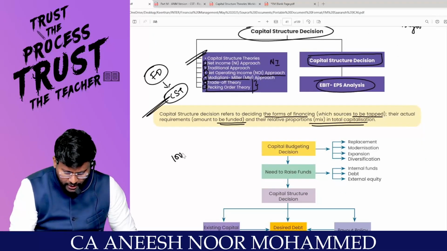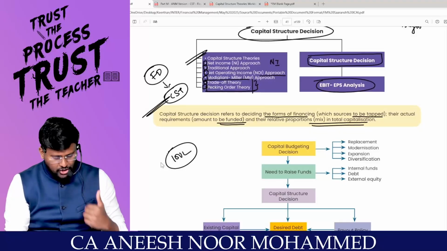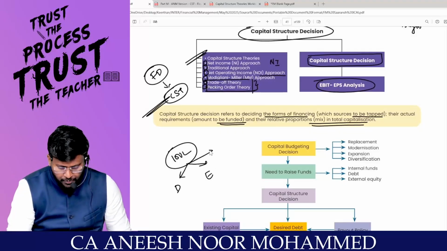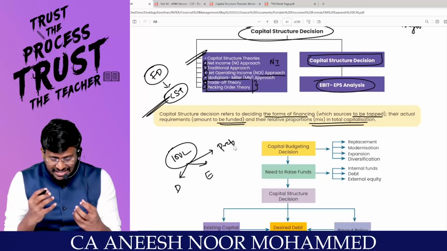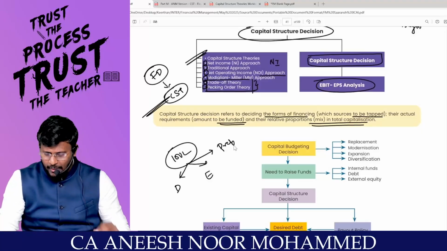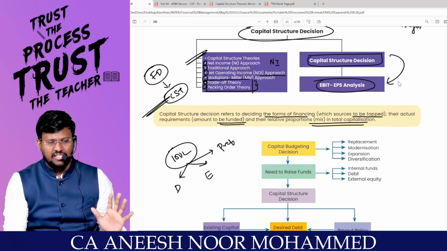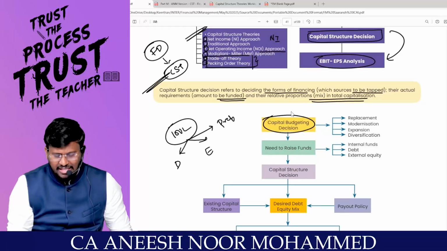The actual capital requirement, the amount to be funded, and their relative proportion make up the total capitalization. For example, if I am going to raise 100 lakh rupees, my dear lovable students, my question is, out of this 100 lakhs, how much should be debt, how much should be equity, how much should be preference, how much should be retained earnings? This decision is called capital structure decision. I will decide this based upon the tool called EBIT-EPS analysis.